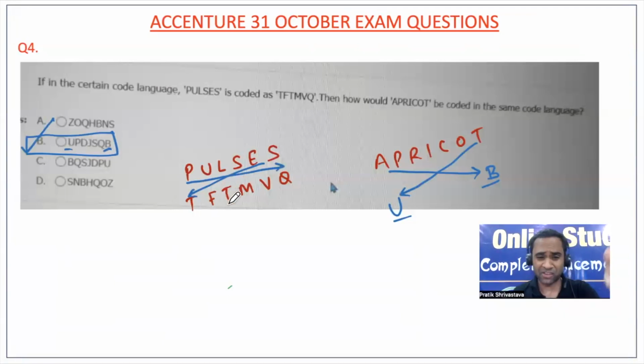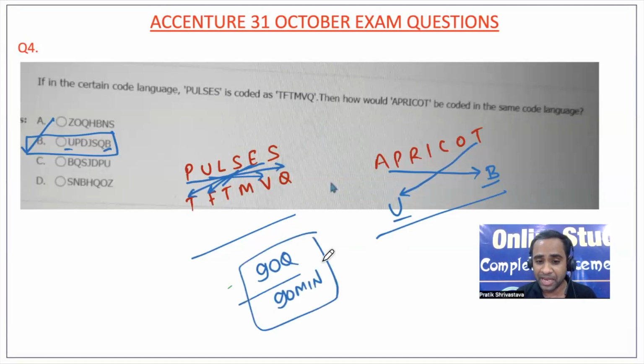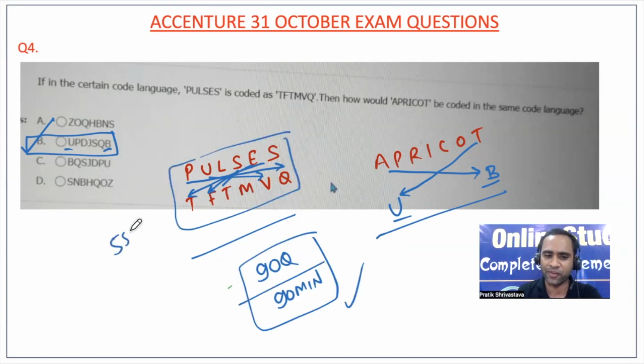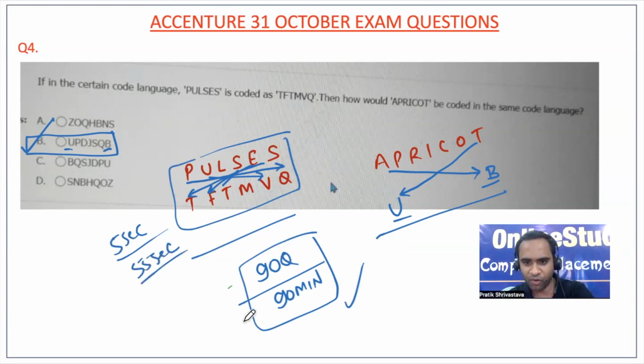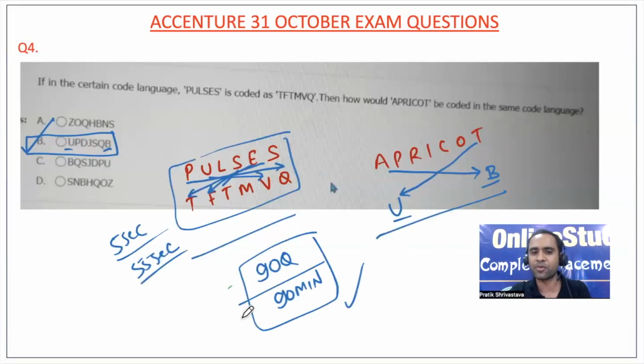Many students will do this: why do you want to get E plus 1, F, U plus 1, V? It is unnecessary. You will be wasting time in the examination, and almost everyone does that. That's where we will not be able to solve 90 questions in 90 minutes. Most of the questions, we will not even be able to see. So don't make that mistake. The question which takes 5 seconds, finish it there, and then try to put the remaining 55 seconds into the other questions. You should know how to do the solution.